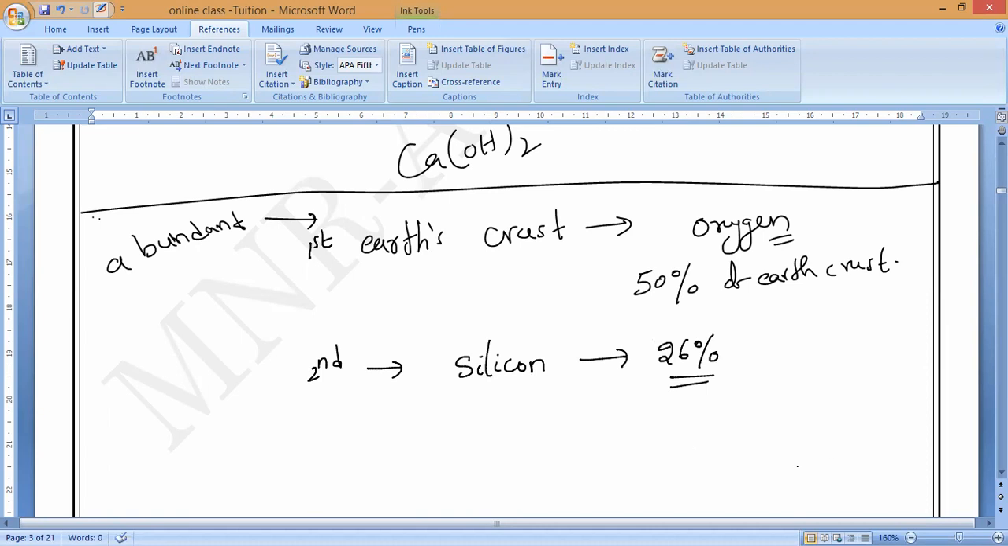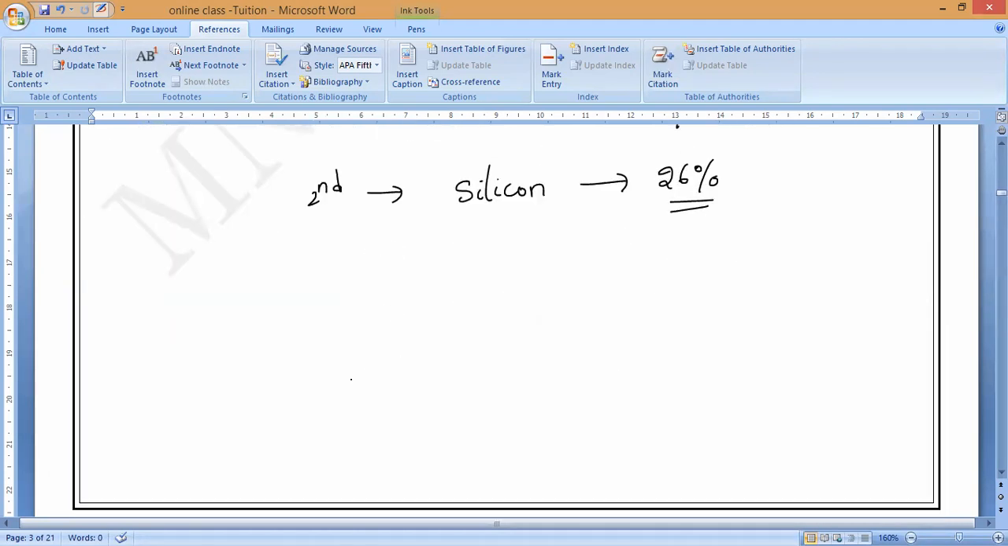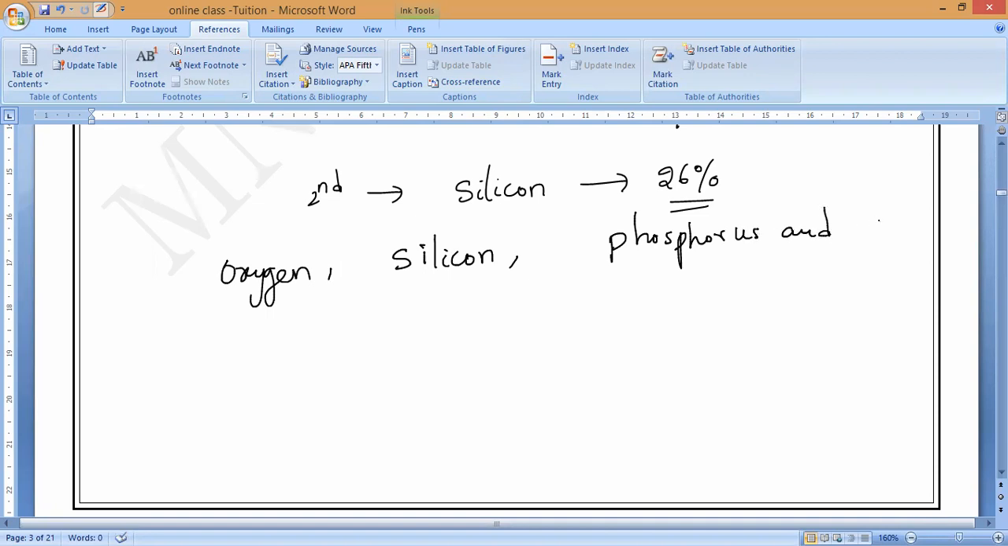Next, the major non-metals in the earth crust in decreasing order of their abundance. What is the first one, the highest one? Oxygen. Next one is silicon. Next one is phosphorus. And the last one is sulfur. These are present in major availability, in decreasing order.